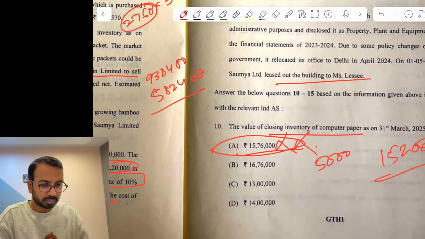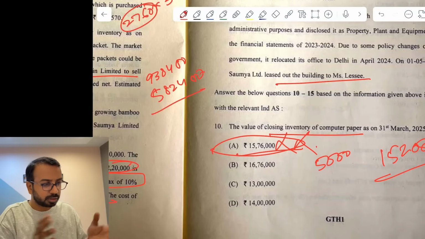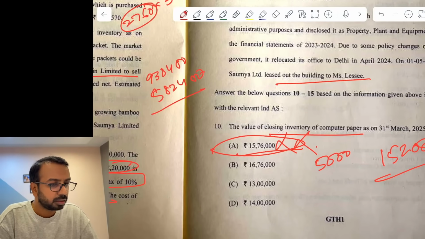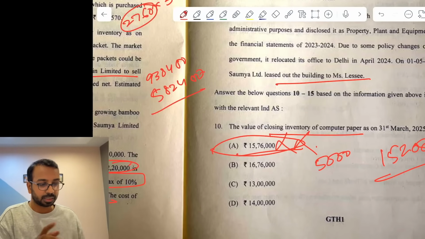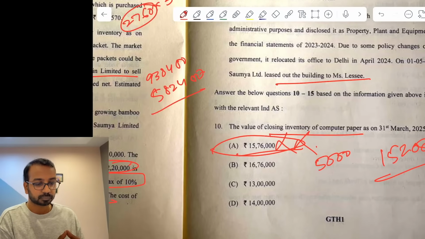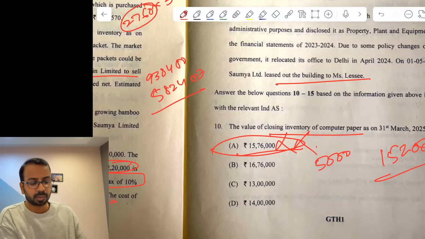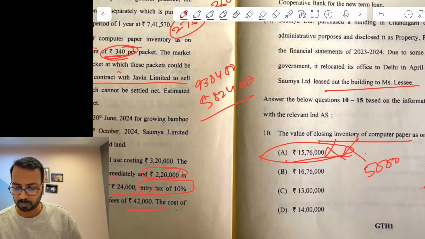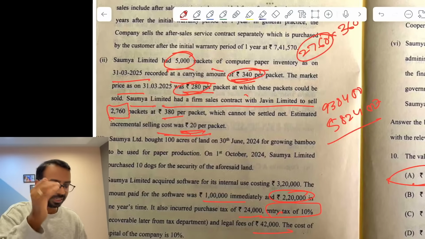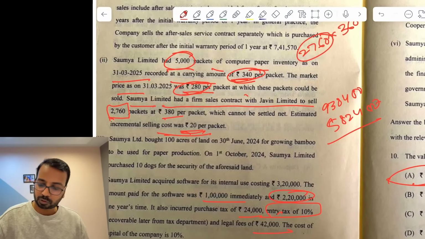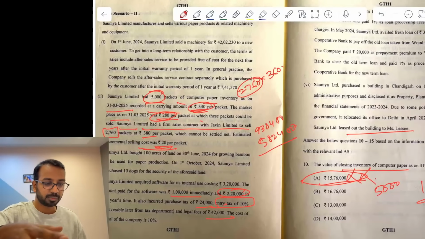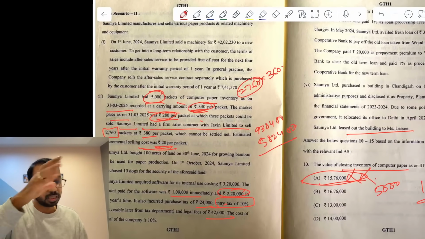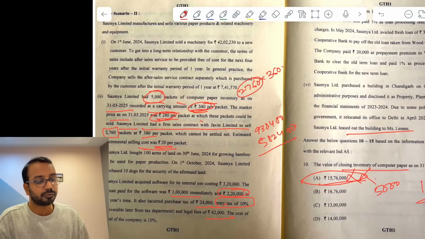Let's wait. Okay, let us wait for the institute answers, and thanks a lot for joining in. All the best. See, the idea to do this is, carrying amount generally means cost. They have not mentioned. No, very poorly drafted question. Anyways, the idea to do this session was to give you confidence. Whatever you have done out of 30 marks, even if you have got 22 marks, it is more than sufficient. Focus well on the AFM paper.